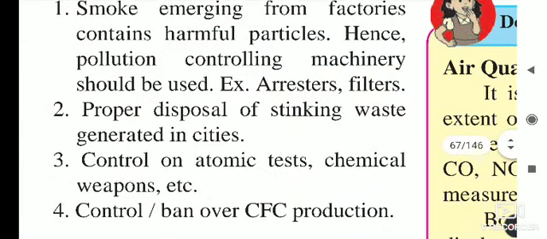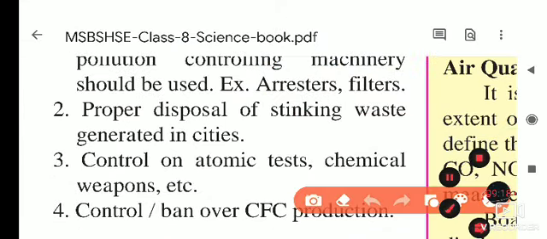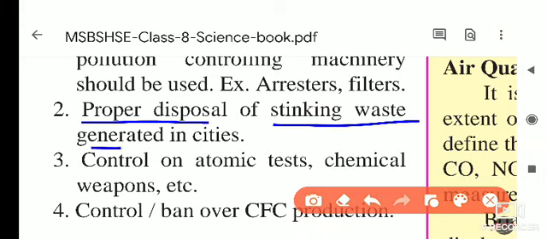Secondly, proper disposal of stinking waste generated in cities. Wherever stinking waste material is generated, we have to do proper disposal.